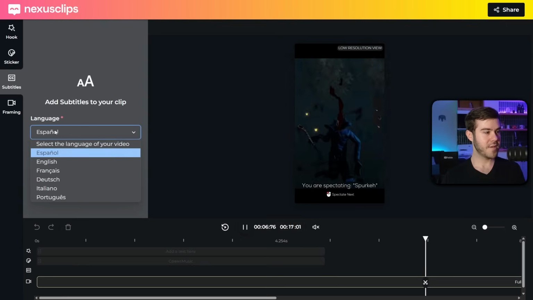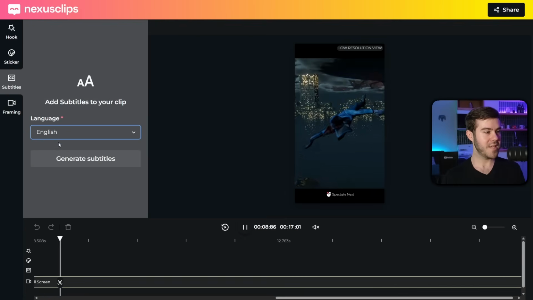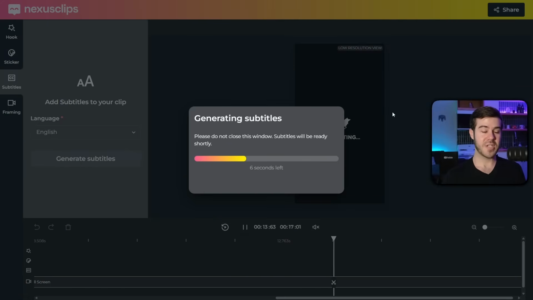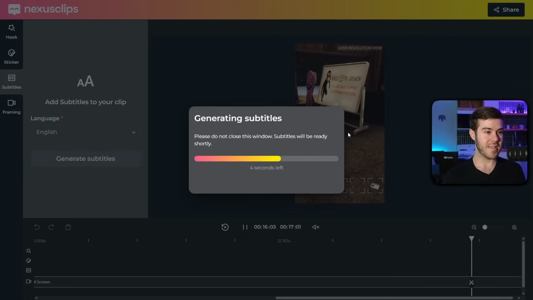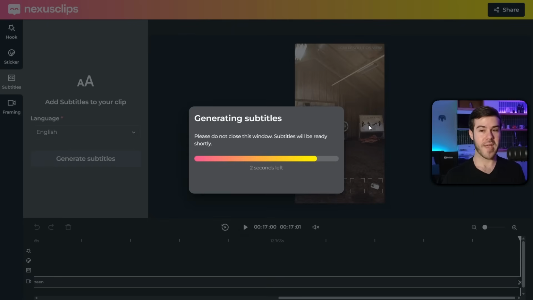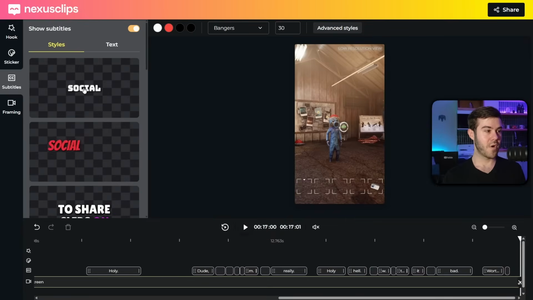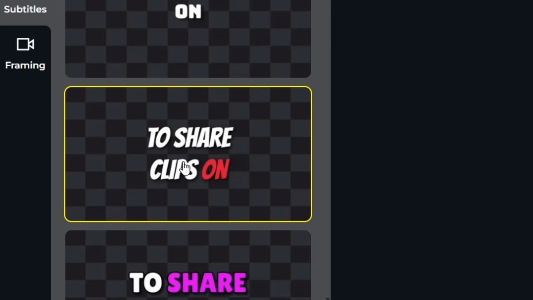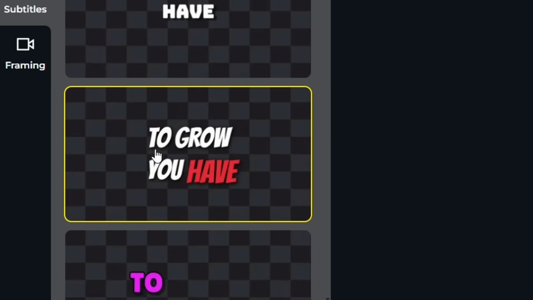One is for subtitles, so we'll just change it to our language, which is English, hit generate subtitles, and it's automatically going to map every single word that I say in this clip. And it's also going to add these cool animations, which makes it really difficult to do in other video editing software. Like normally with video editing software, especially DaVinci, you'll have to go in and manually keyframe the majority of these little animations, especially with the colors and everything.